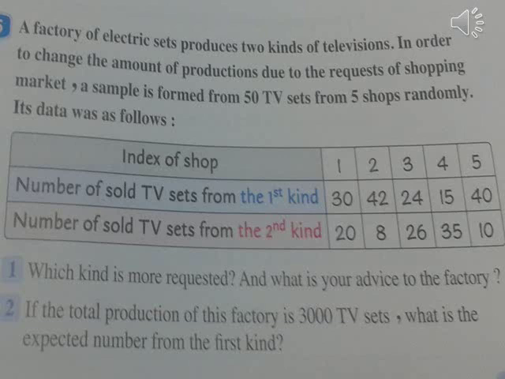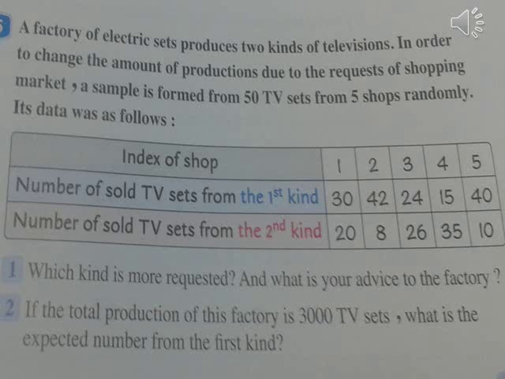A factory of electric sets produces two kinds of televisions. In order to change the amount of production due to the request of the shopping market, a sample is formed from 50 TV sets from 5 shops randomly. Its data was as follows: